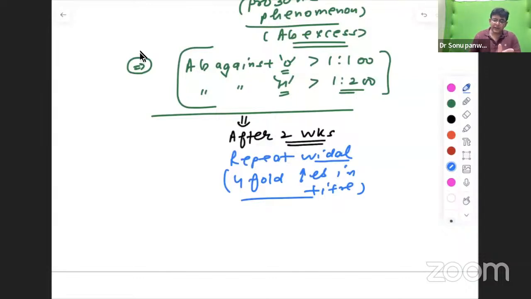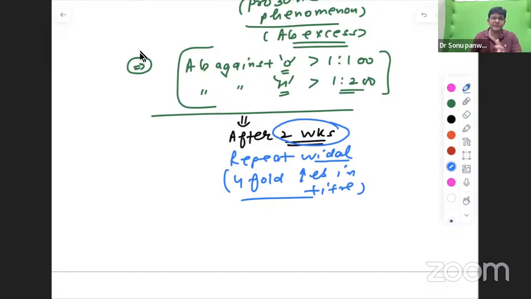Nobody has the time to come again after 2 weeks for the Widal test and all. Obviously these are theoretical things, but still you should know that you should go for it in a gap. And the gap is what? 2 weeks, and after that you see the titers. If it is a fourfold increase in titer, that is a confirmed case of typhoid fever.